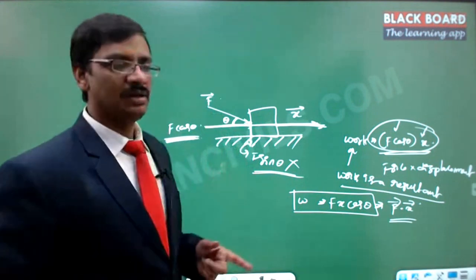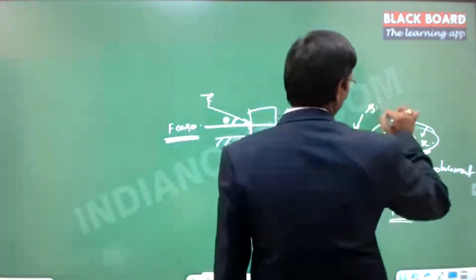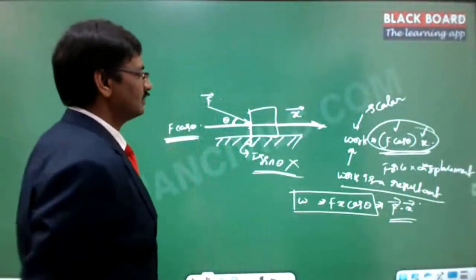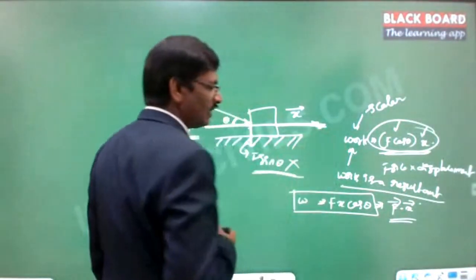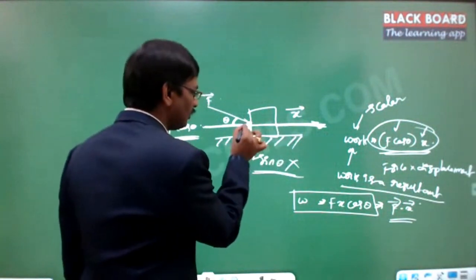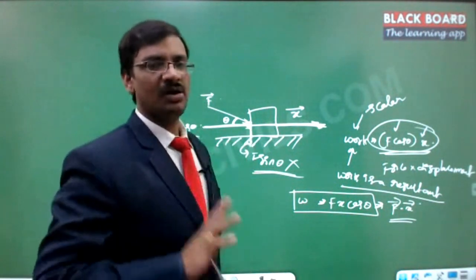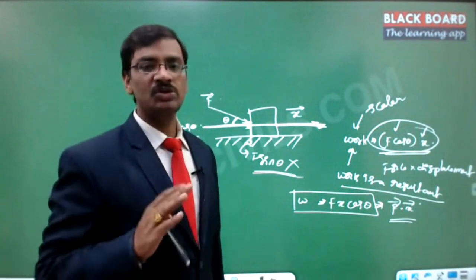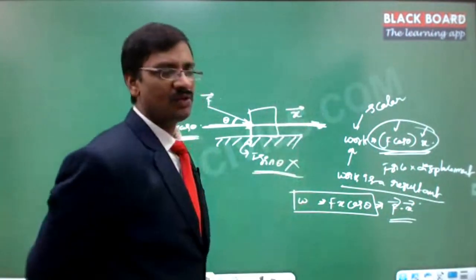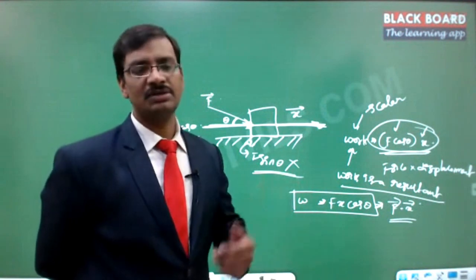Now, obviously, as everybody said, work is a scalar. The reason why this has to be a scalar is, if you notice one important aspect that is happening here: the displacement direction is this one, and the effective force, which is essential in making displacement, is also along the same direction, right? So two different vectors are always in the same direction, then there is no need to specify the direction at all, because this always comes along the same direction of the x. Then why is there a need to differentiate the directions at all? Because there is no need, because both are actually traveling in the same direction.